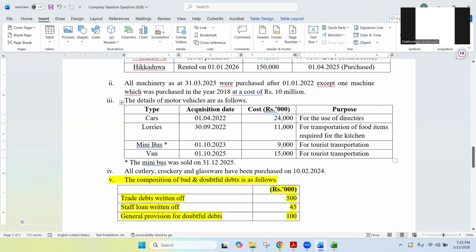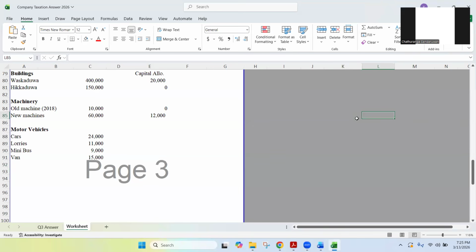In that case, can we deduct capital allowances if we are not using the cars for the business purposes? No, we can't. So since they are used by directors, no capital allowance, 0. Within brackets, you can write used by directors. No CA.